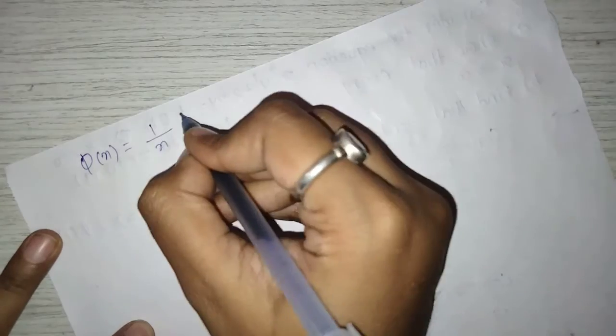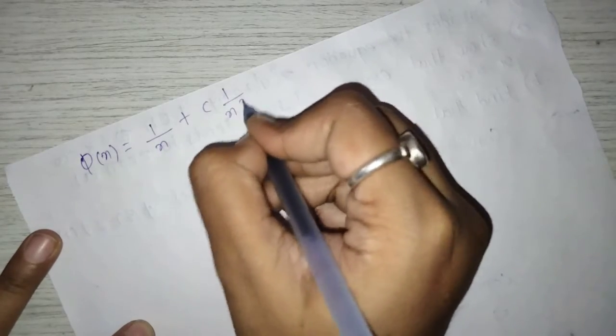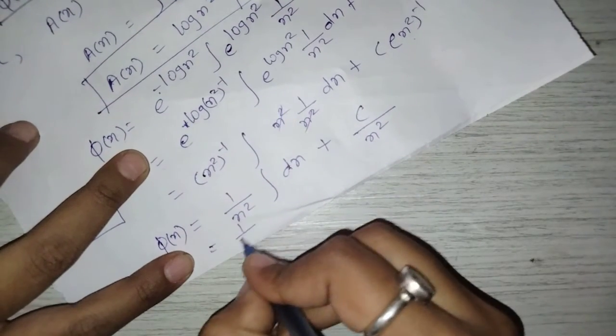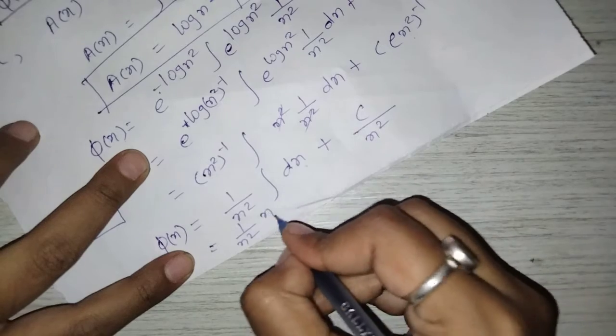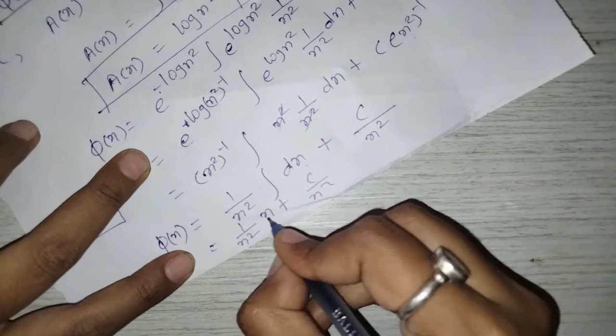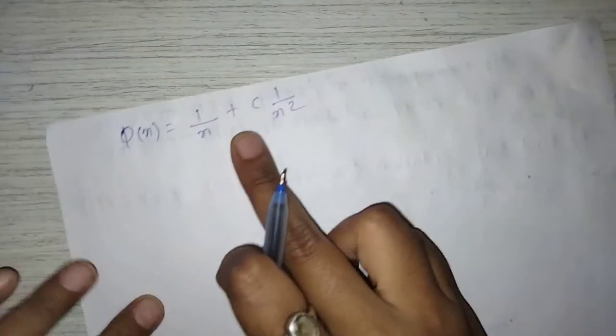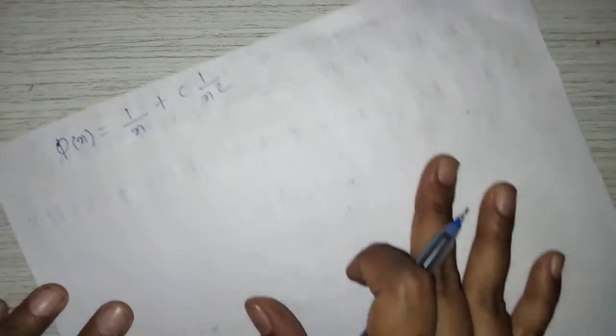1 upon x plus c into 1 upon x square. After calculating this integration, 1 upon x square integration of dx, x plus c upon x square, x gets cancelled, means phi of x is equal to 1 upon x plus c into 1 upon x square.